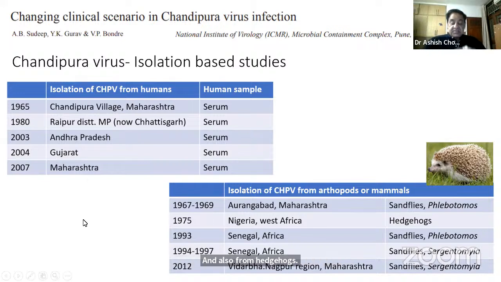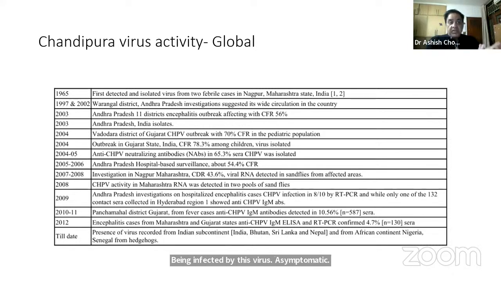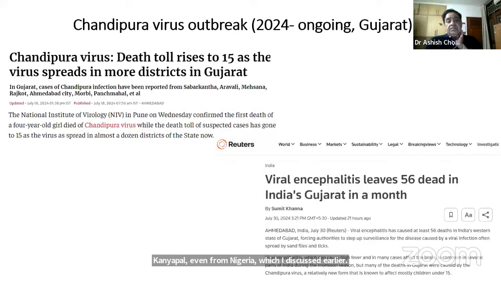So the host range of this virus is now increasing from sandflies or arthropods to even smaller mammals, and there's evidence of other mammals being infected by this virus asymptomatically. This table summarizes what I said, from the first detected case in India to date. The virus has been found serologically and in animals from the Indian subcontinent, Bhutan, Sri Lanka, Nepal, even from Nigeria, which I discussed earlier. And now coming to this outbreak, I think we have an esteemed speaker who will talk about hands-on experience in Gujarat.